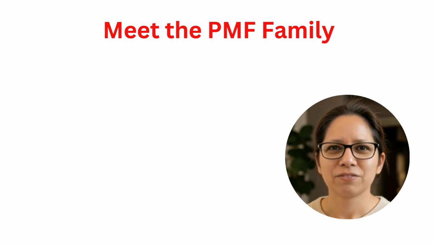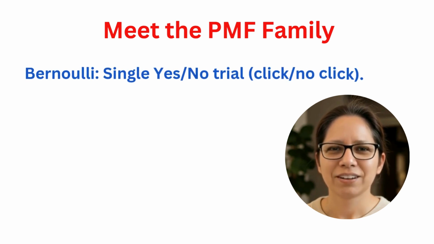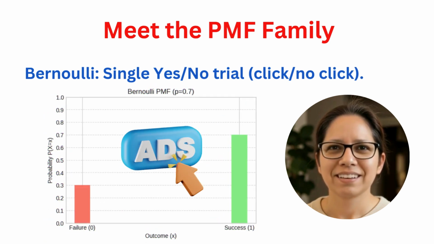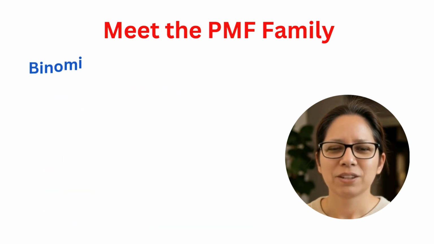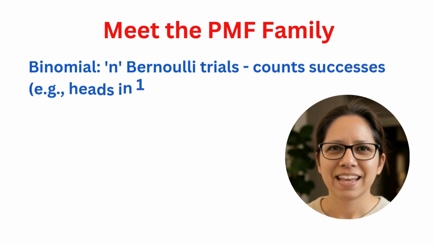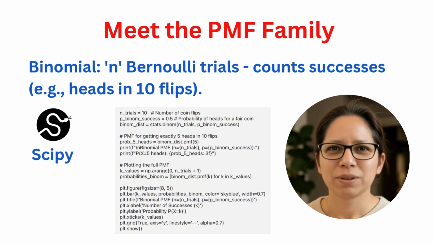Let's meet a couple. First up, Bernoulli, the ultimate yes-no decider for a single trial. Think, will this user click this one ad? That's Bernoulli. Then there's its ambitious sibling, Binomial. If Bernoulli is one coin flip, Binomial is flipping it, say, 10 times and counting how many heads you got. Python's scipy.stats makes playing with these super easy.